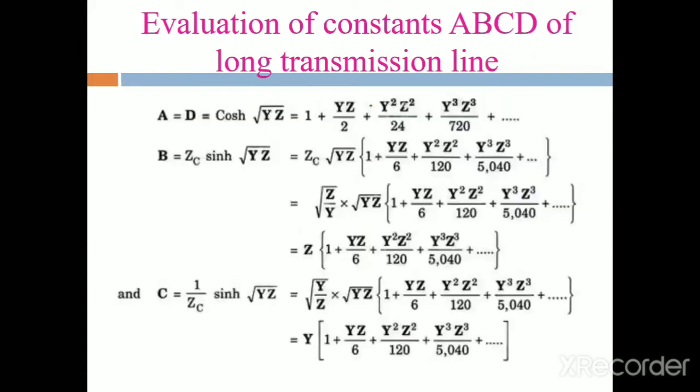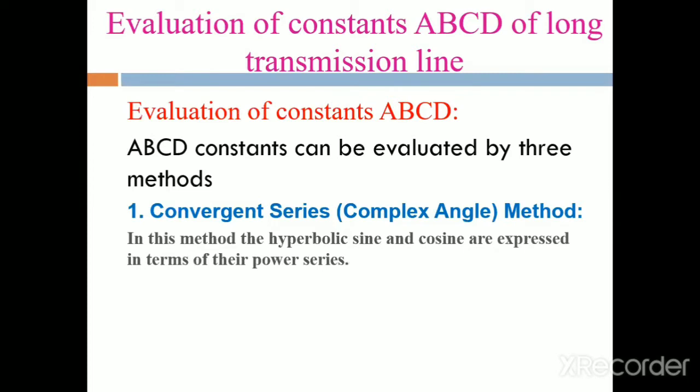These are the three methods for evaluating the A, B, C, D constants in the case of a long transmission line. What is the first method?